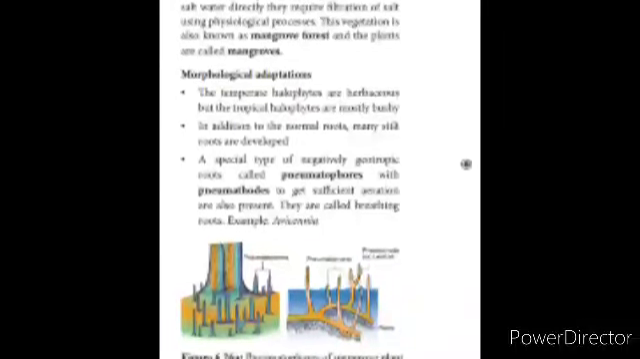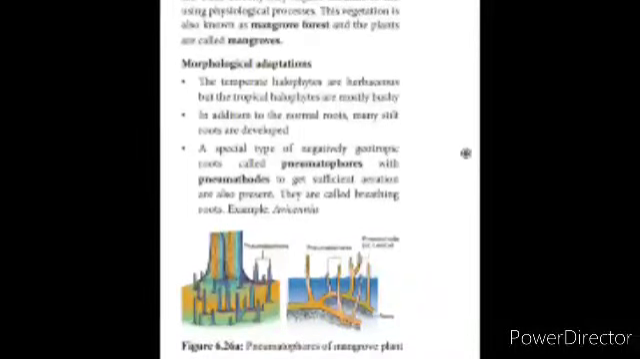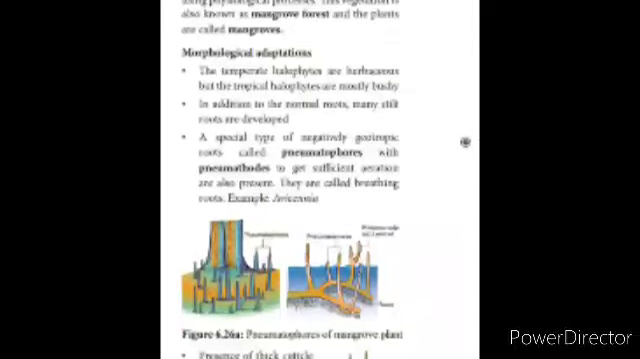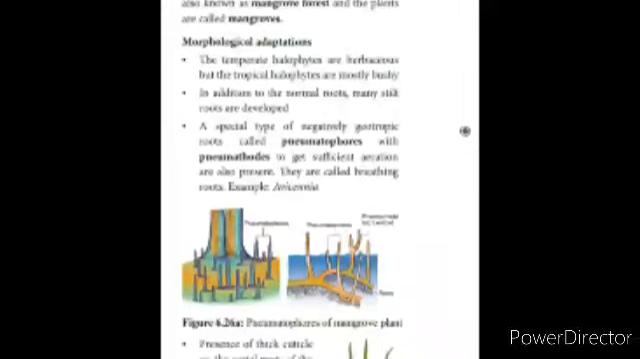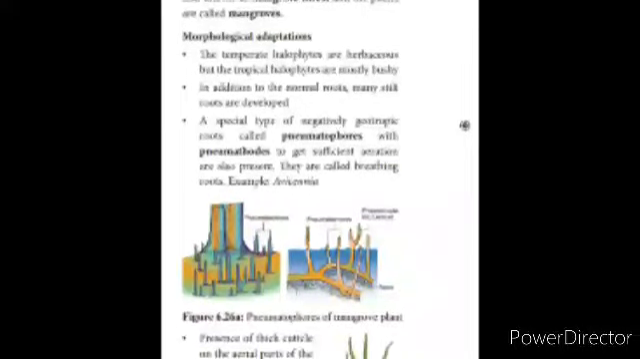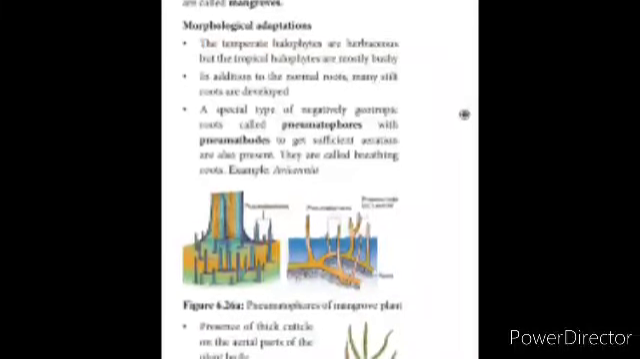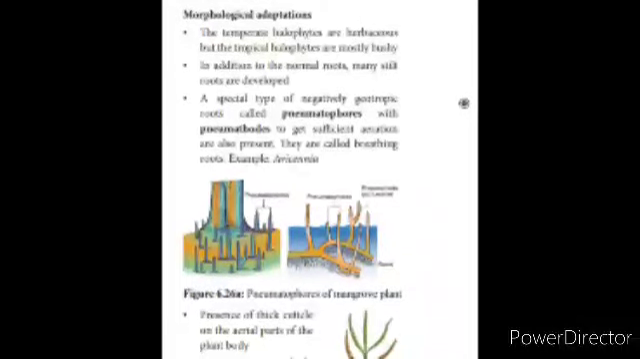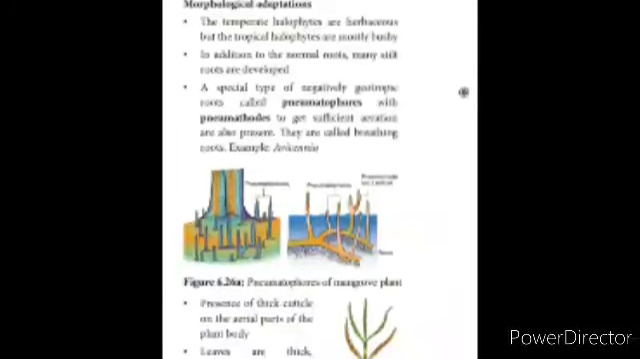Now we see the morphological adaptations of halophytes. The temperate halophytes are herbaceous, but the tropical halophytes are mostly bushy. In addition to normal roots, they have stilt roots. They have negatively geotropic roots and they are called as pneumatophores. They have pneumathodes, small pore-like structures to get sufficient aeration, and they are also called breathing roots. Example, Avicennia.